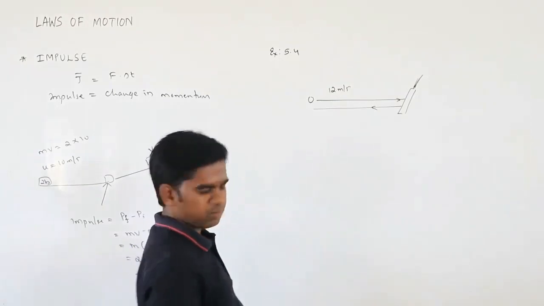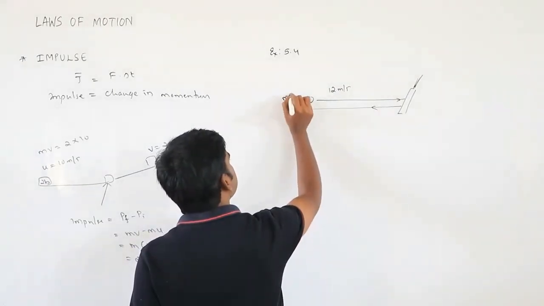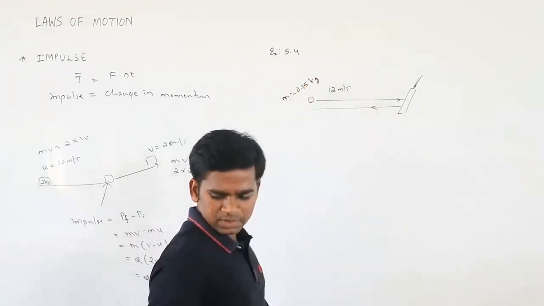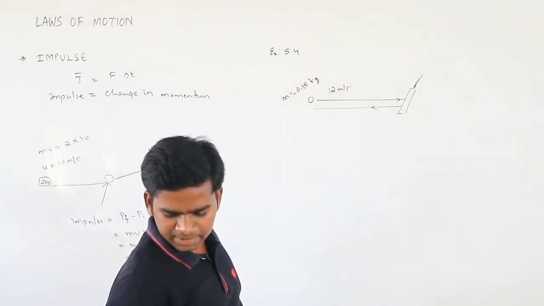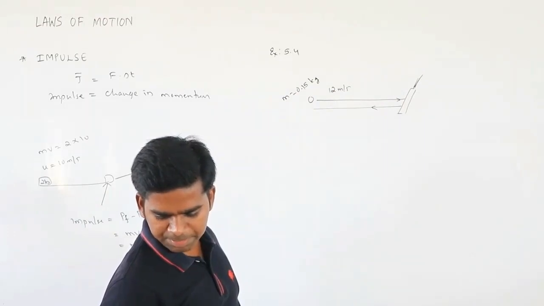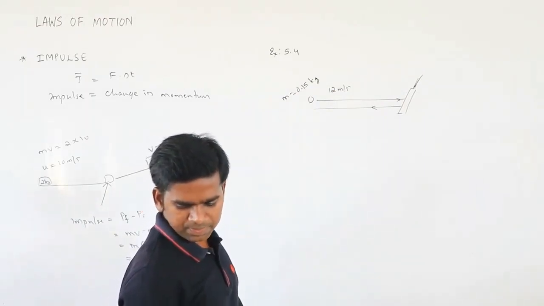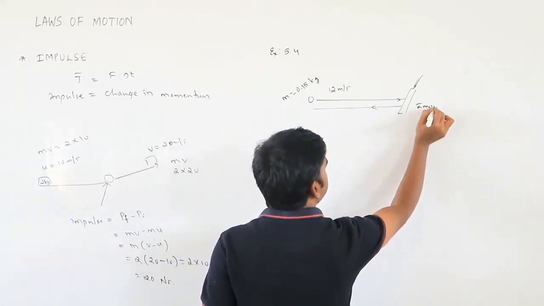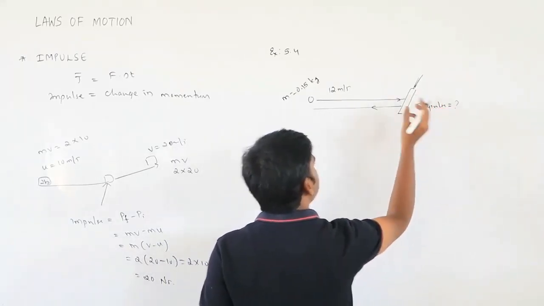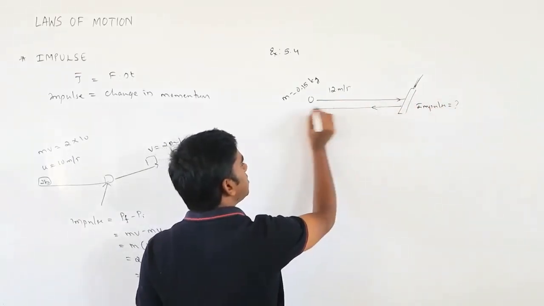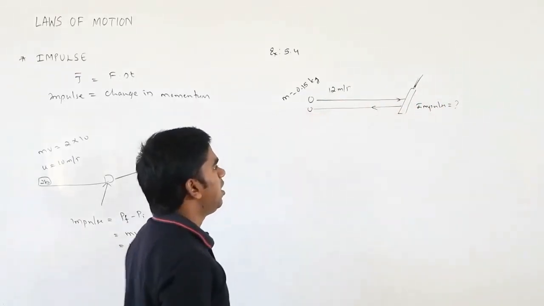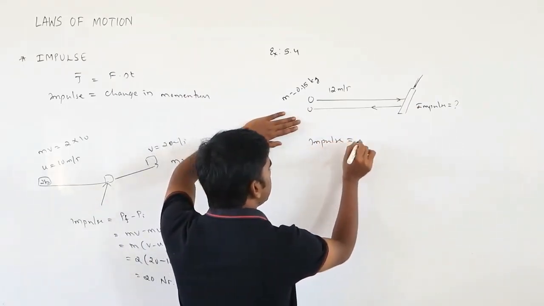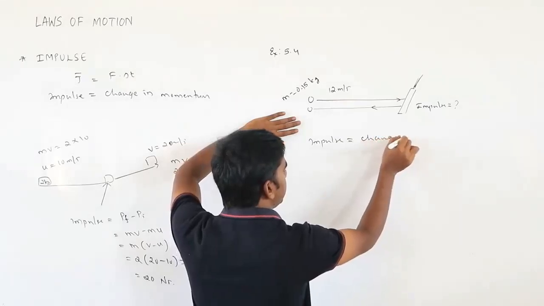So the mass of the ball is 0.15 kg. Then what they have asked is to determine the impulse imparted to the ball. Because of this bat, some impulse will be imparted to the ball. So the ball is coming in this direction. Now impulse is equal to what? Impulse is equal to change in momentum.